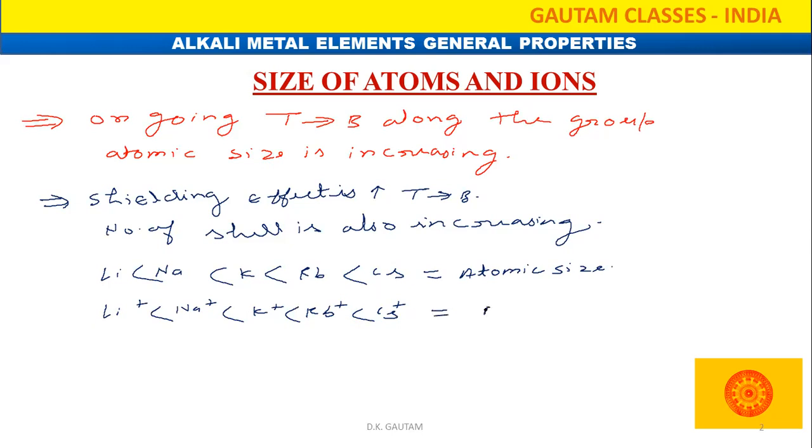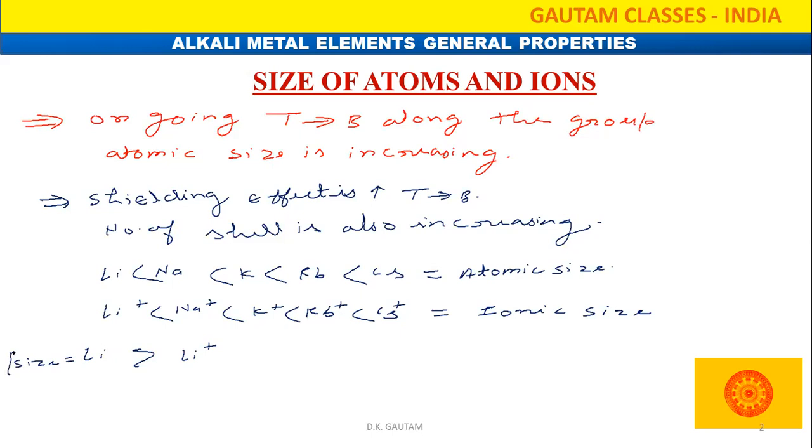Now when we compare the atomic size and ionic size, if lithium and lithium ion are given, which one has the larger size? The size of lithium is greater than lithium ion.